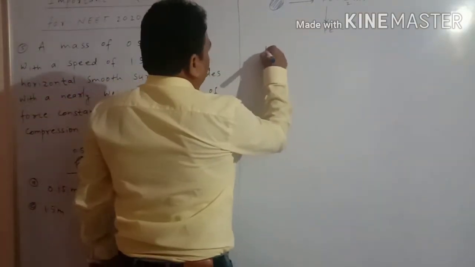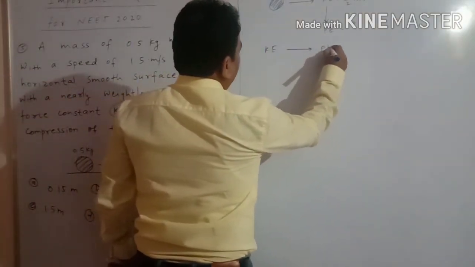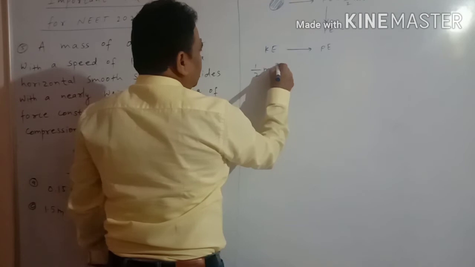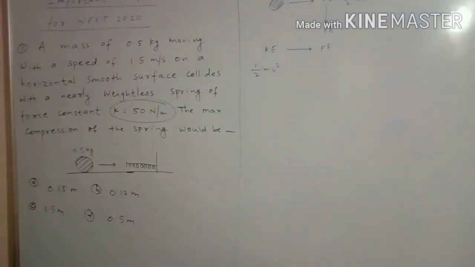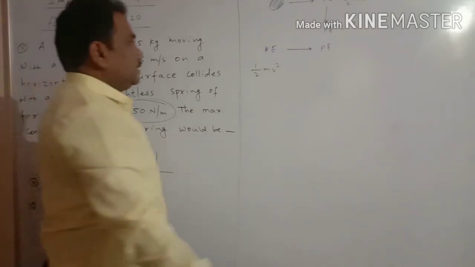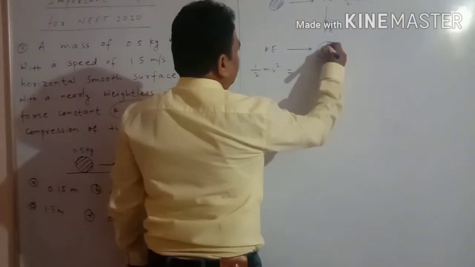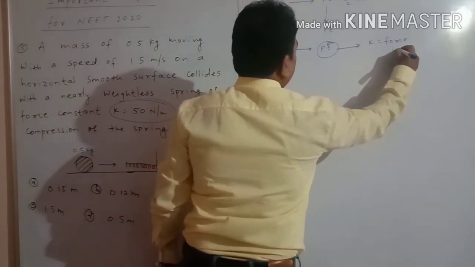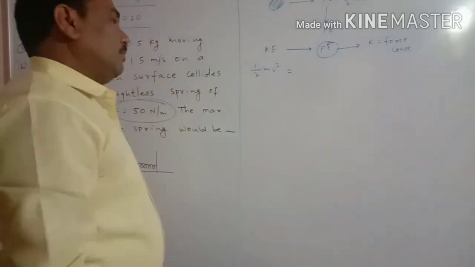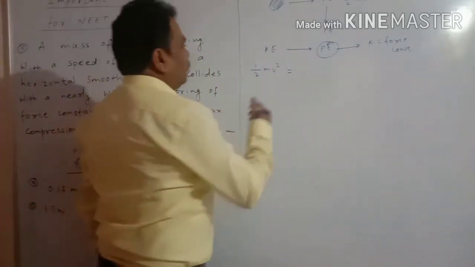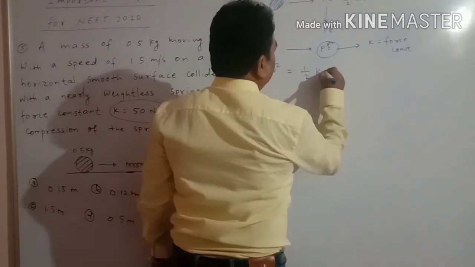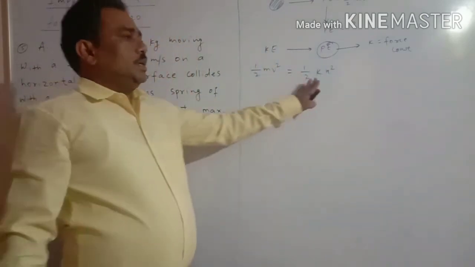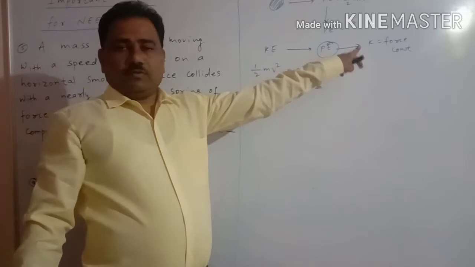So here the kinetic energy of the body converts into potential energy. We know the formula for kinetic energy, a very basic formula, 1 by 2 mv square. This kinetic energy is converted into potential energy, but in the form of force constant. K stands for force constant. And we know the formula for potential energy in the form of force constant, that is 1 by 2 kx square. This is the formula of potential energy in the form of K, where K stands for force constant.